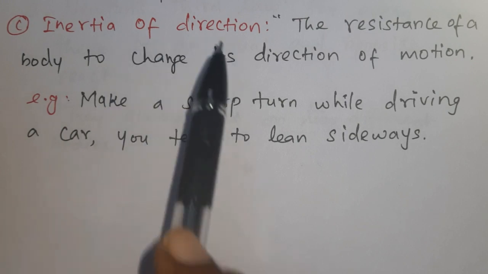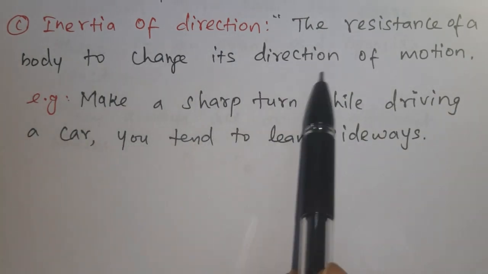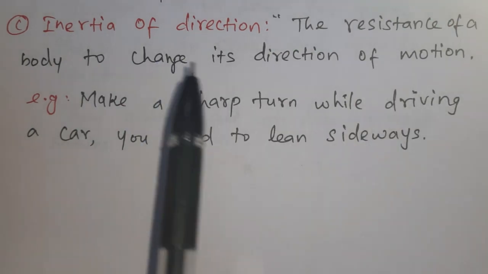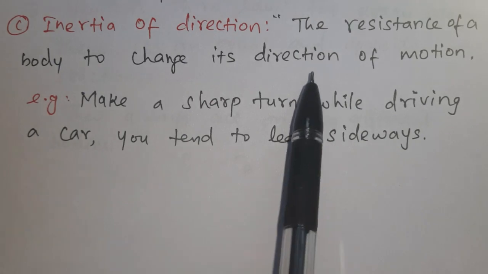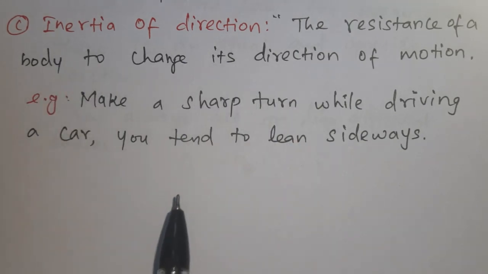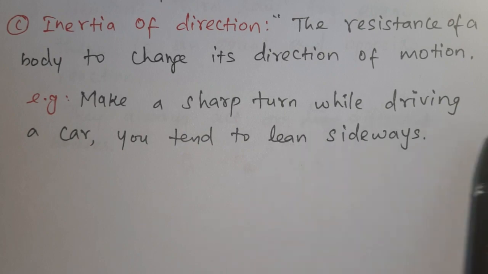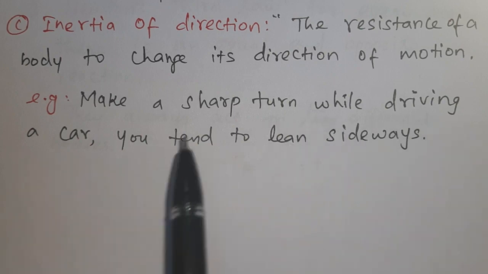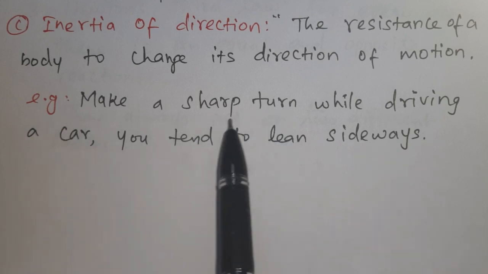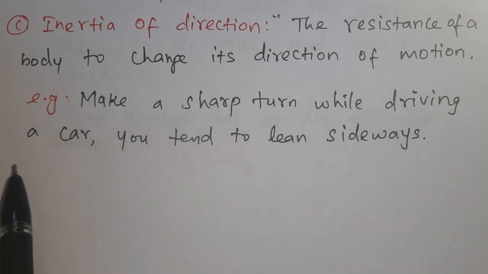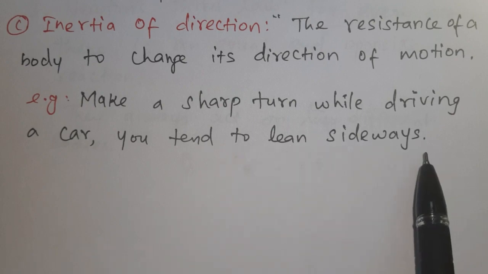Inertia of direction, the resistance of a body to change its direction of motion. So the object itself will not change its direction. That property is inertia of direction. Example, make a sharp turn while driving a car, you tend to lean sideways.